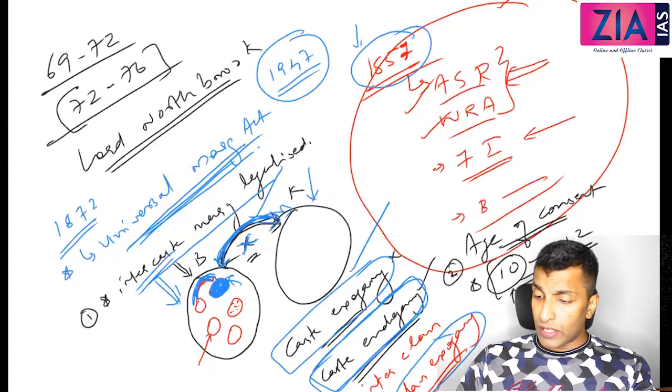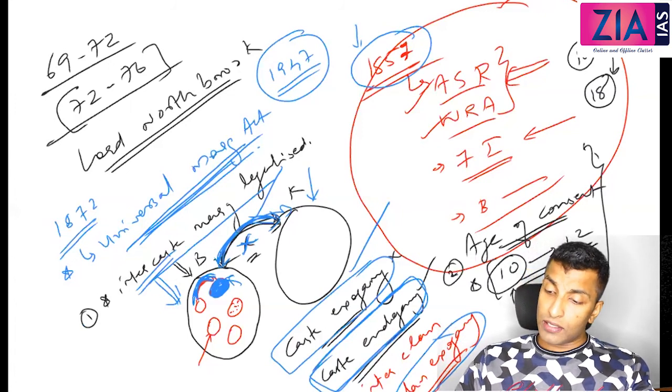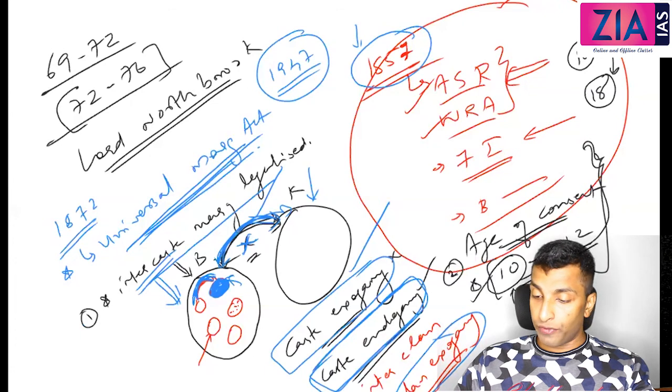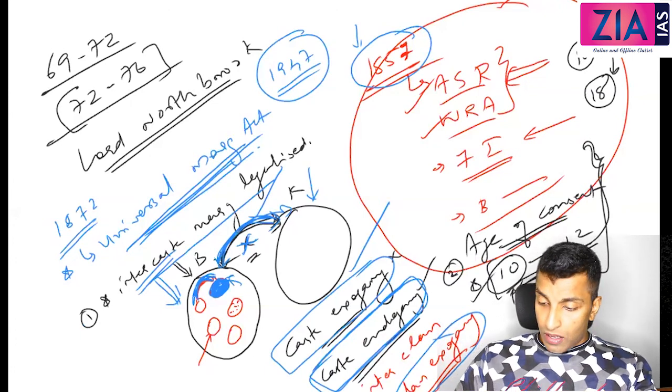And now if you see, the age of consent is actually 16, but the age of marriage is 18. So there is a contradiction, but we don't want to discuss that. The point here is the age of consent from 10 to 12. Okay. Now, after this, the next Governor General, Lord Lytton.